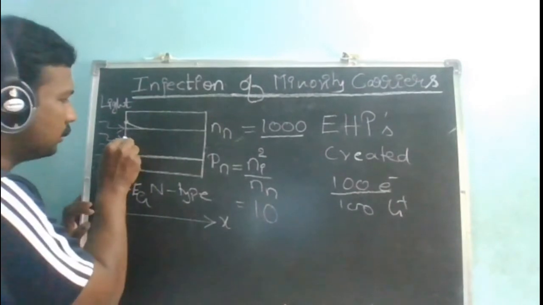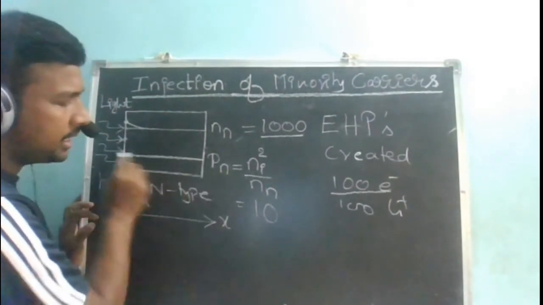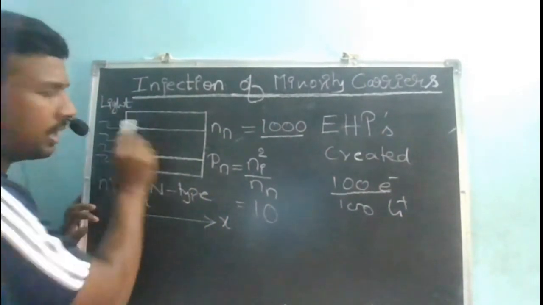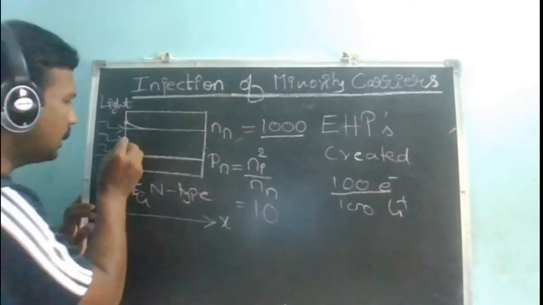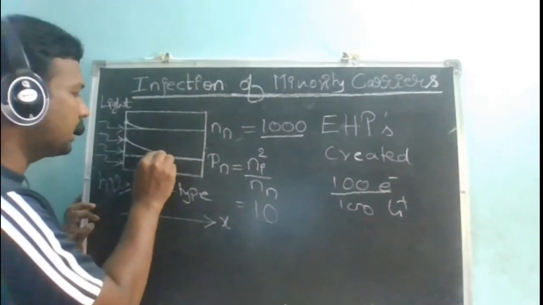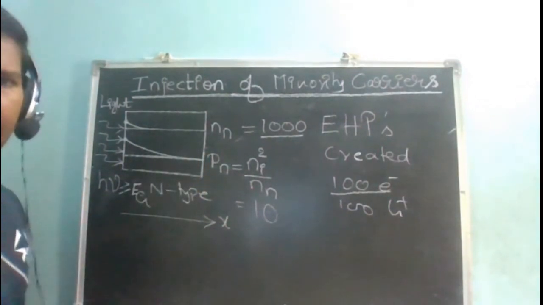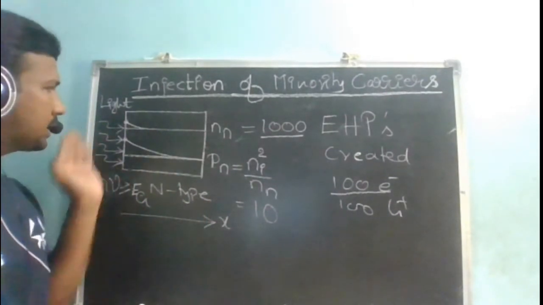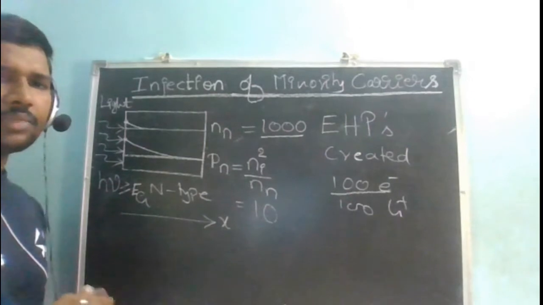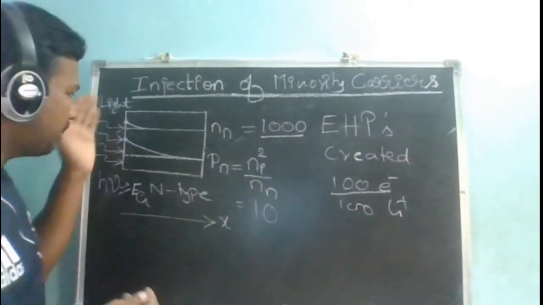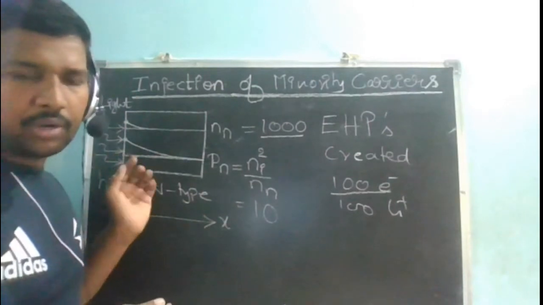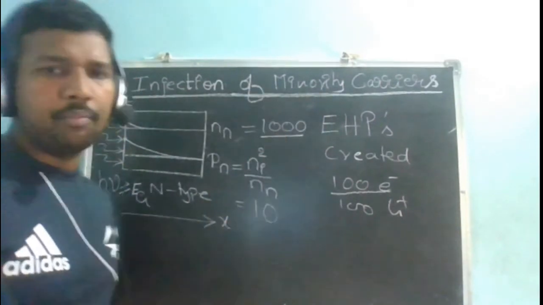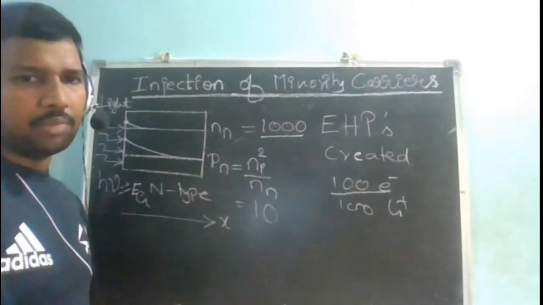Even here, earlier the same number of minority charge carriers was there, but now the number has increased. This side more holes are there and this side fewer holes, so diffusion is going to take place, again following an exponentially decaying function. This is how carriers move inside the material after injection. Though majority and minority charge carriers have been generated at one end of the surface, only the minority charge carriers are getting influenced more. That is why I say injection of minority carriers.